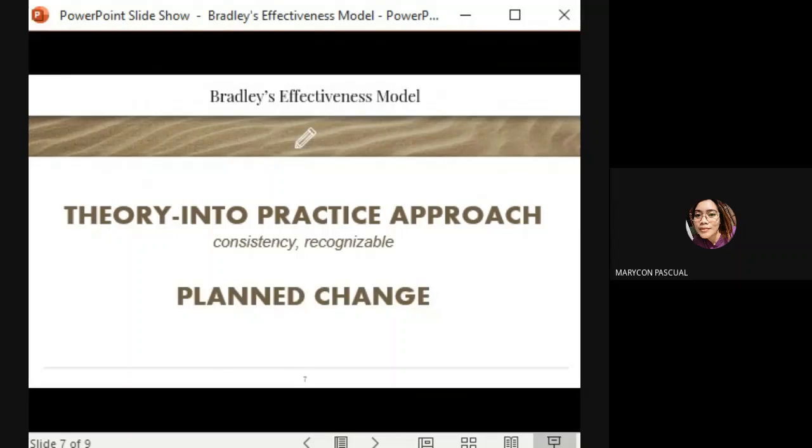So the last one is planned change. So we have here verified deficiencies data, reasonable likelihood of improvement data. So planned change is about making plans on improving the current curriculum and that all concerned people inside and outside the school all agree on implementing these changes. So this means that the plans that are being made should be agreeable to people from school, such as the principals and the teachers, and from outside supervisors, parents, and other members of the community.